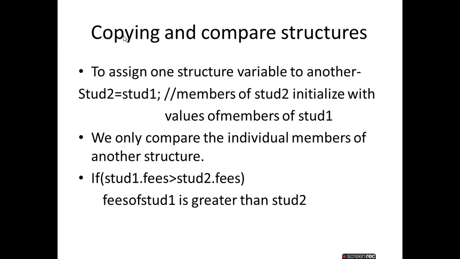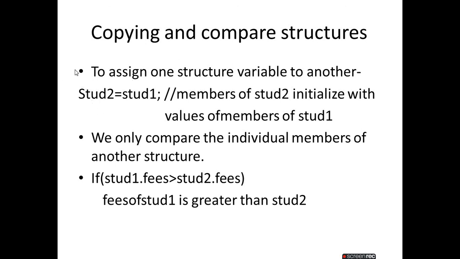Now, next is how to compare and copy structures. To assign one structure variable to another, we use this. For example, we copy the values of the stud1 members to stud2.